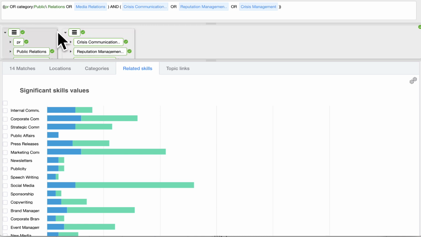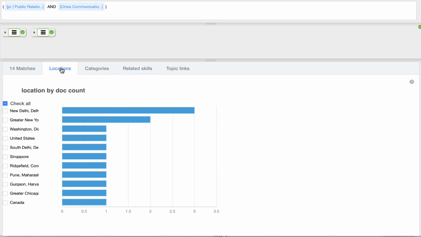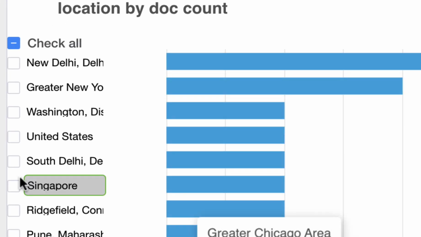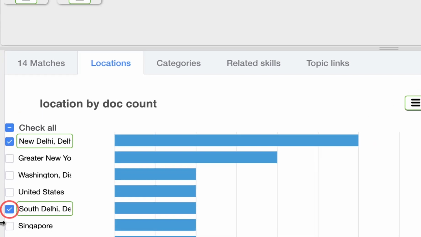So having given some sort of shape to these sets of skills, you can fold them up and give them labels and all that kind of stuff. We might now focus in on location and see where we can find these people. We have a set of locations here. We can pick up, let's say we're interested in New Delhi, South Delhi.